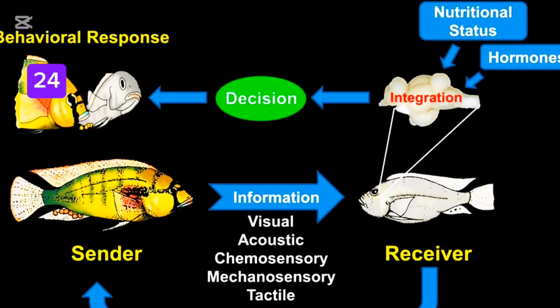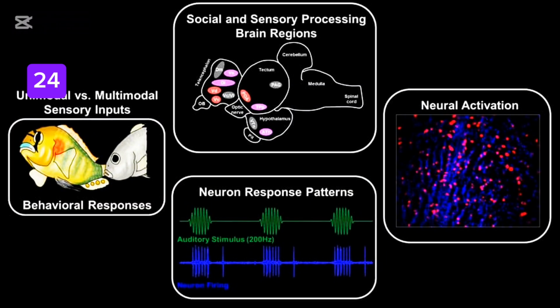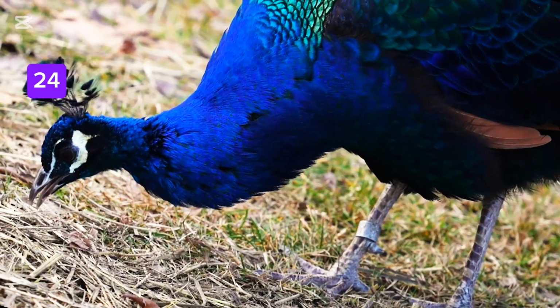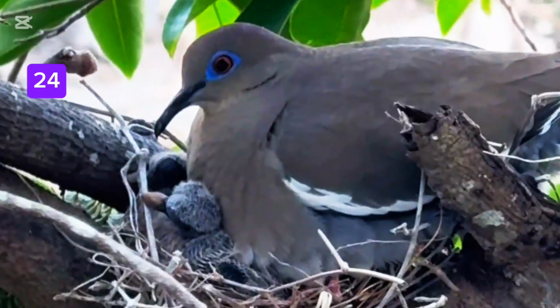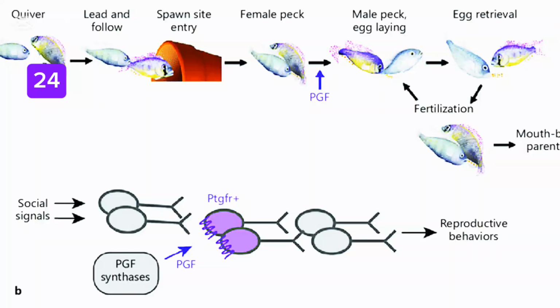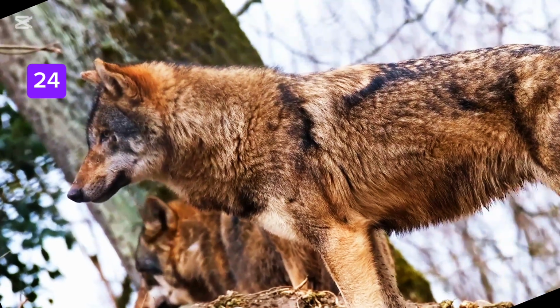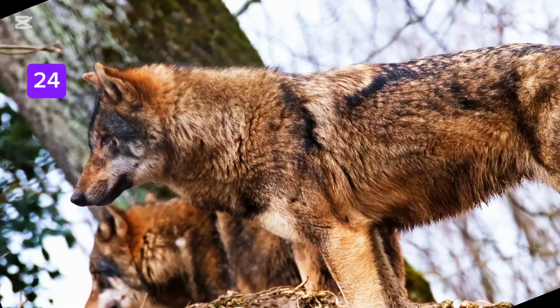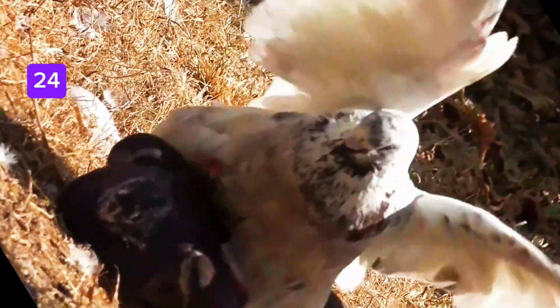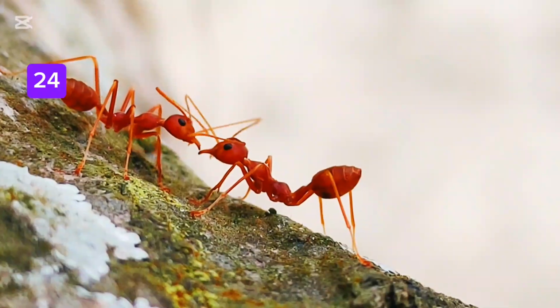Reproductive behaviors in animals. Reproductive behaviors are actions and patterns animals perform to attract mates, reproduce, and ensure the survival of their offspring. These behaviors are crucial for the continuation of a species and can involve courtship, mating, nesting, parenting, and more. Key features of reproductive behaviors: ensure successful mating and reproduction, can be innate or learned, often species-specific, unique to each species, involve sexual selection, mate choice, and competition. May include parental care after offspring are born.